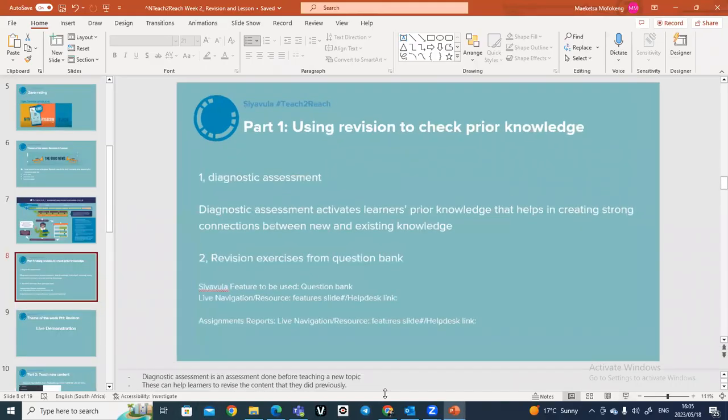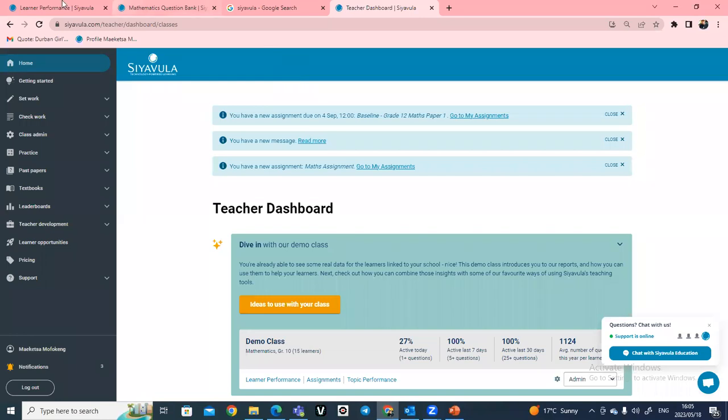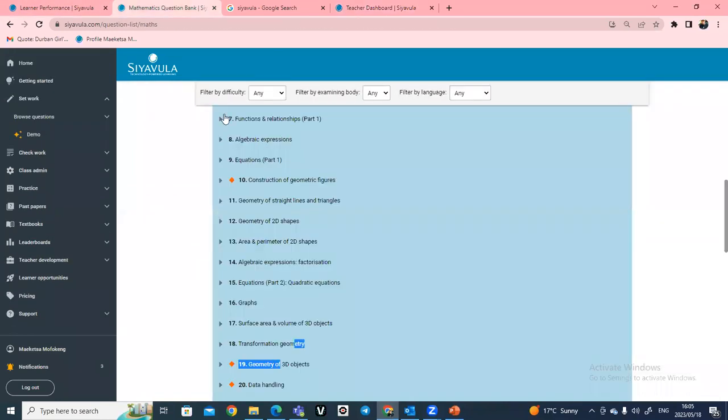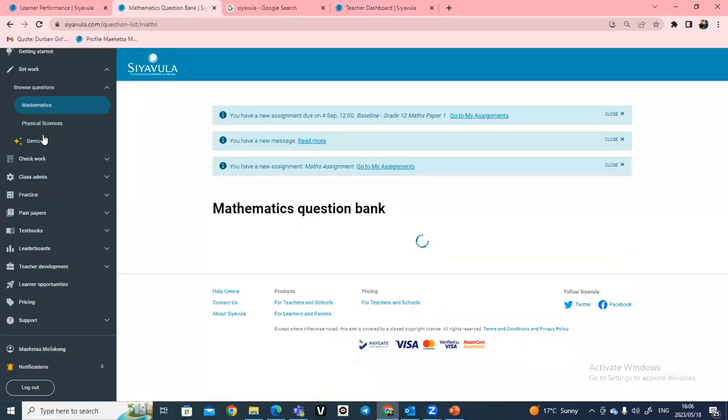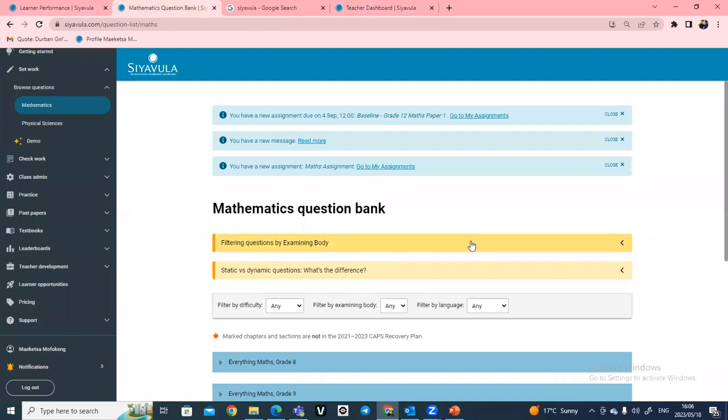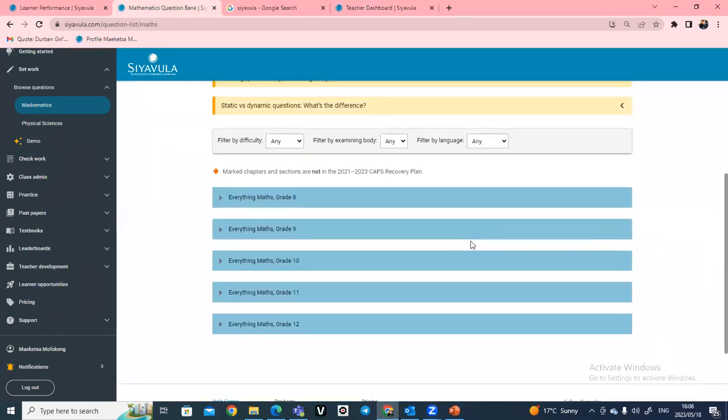So I will go to my Siyavula here. As a teacher, you just log on to Siyavula and then you go to set work. So I'll click on set work and then browse questions here, and then go to mathematics. Let's make an example with mathematics. I am a grade 11 mathematics teacher who is teaching functions, but there is some information that I want to see if learners remember about functions from a grade 10 point of view.